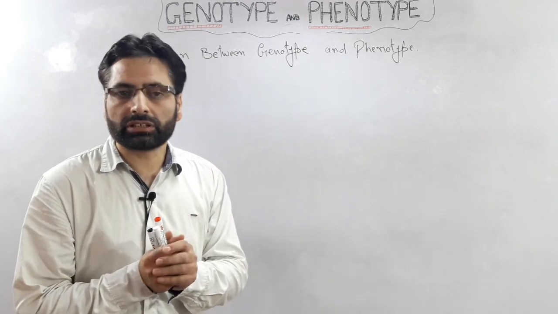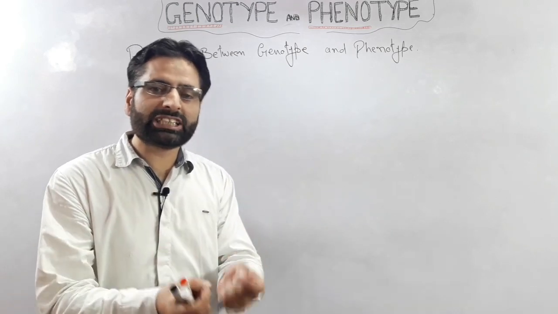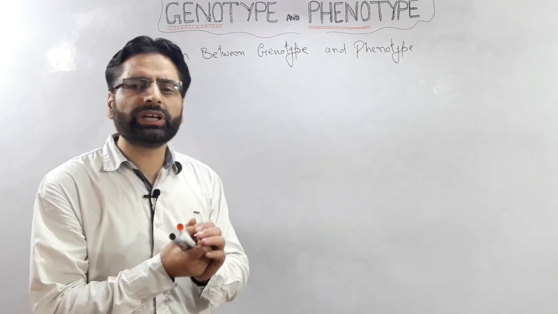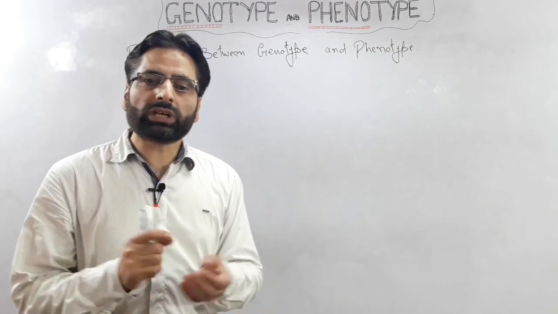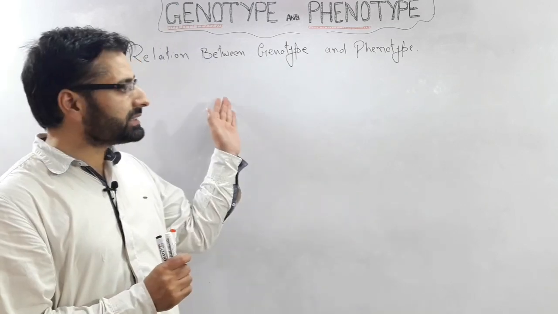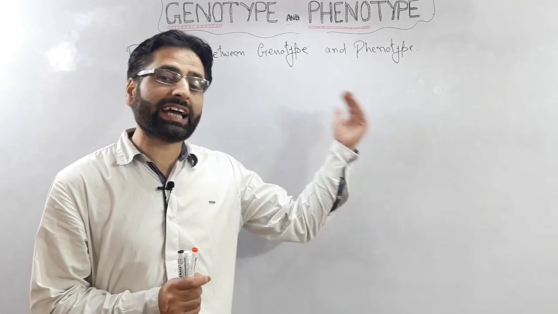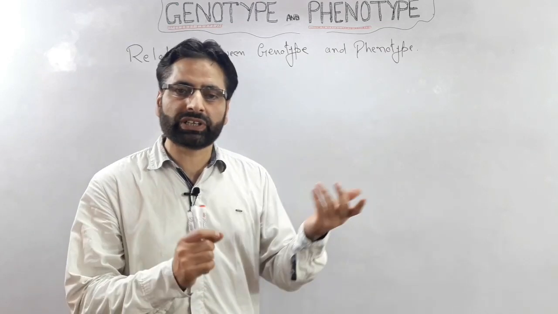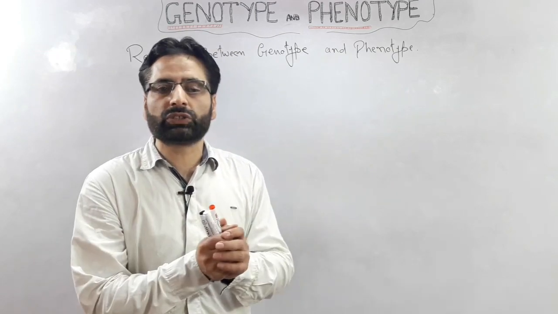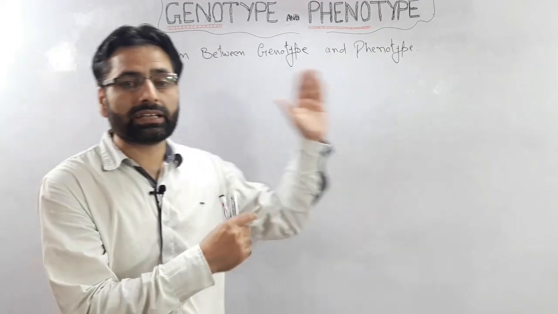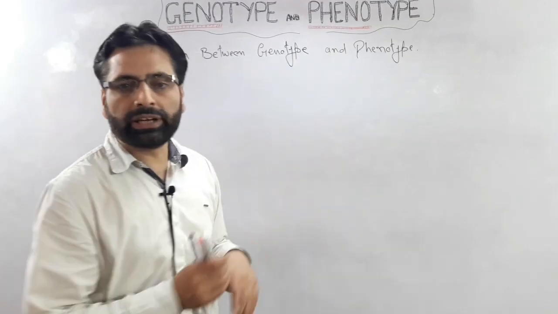For example, if in an individual with respect to a specific trait we have some kind of genotype, then the question is: is this genotype getting 100% translated or expressed into that specific trait, or are there any environmental factors which are affecting this expression? So let me try to explain it.